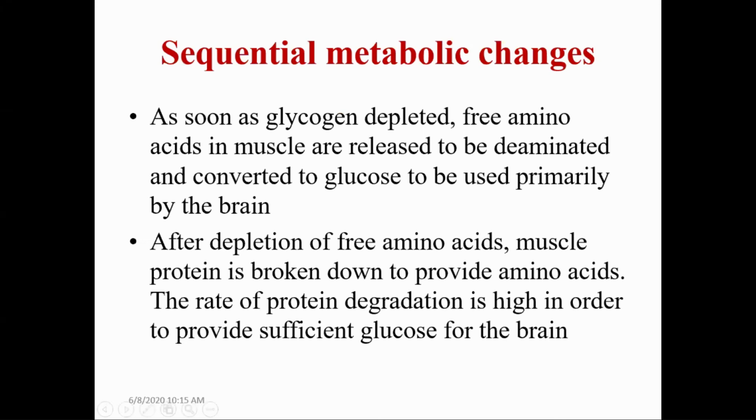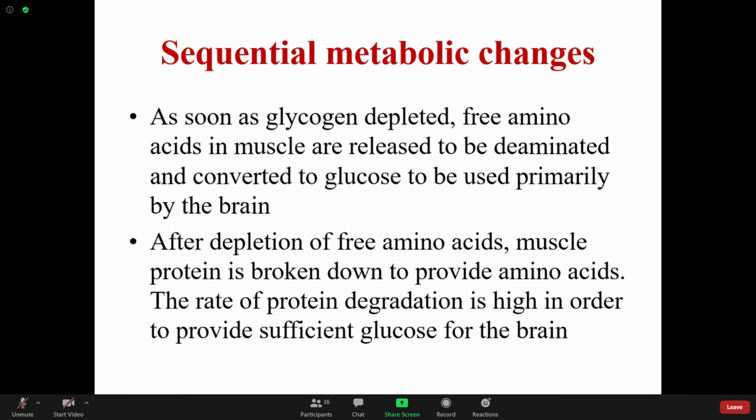Prolonged, or intermediate, starvation starts as soon as the glycogen is depleted. Free amino acids in muscles are released to be deaminated and converted to glucose to be used primarily by the brain. The brain depends totally on glucose as a source of energy, so as soon as the glycogen is depleted, the free amino acids in the muscles are released to be deaminated and converted to glucose in the liver for supply to the brain.